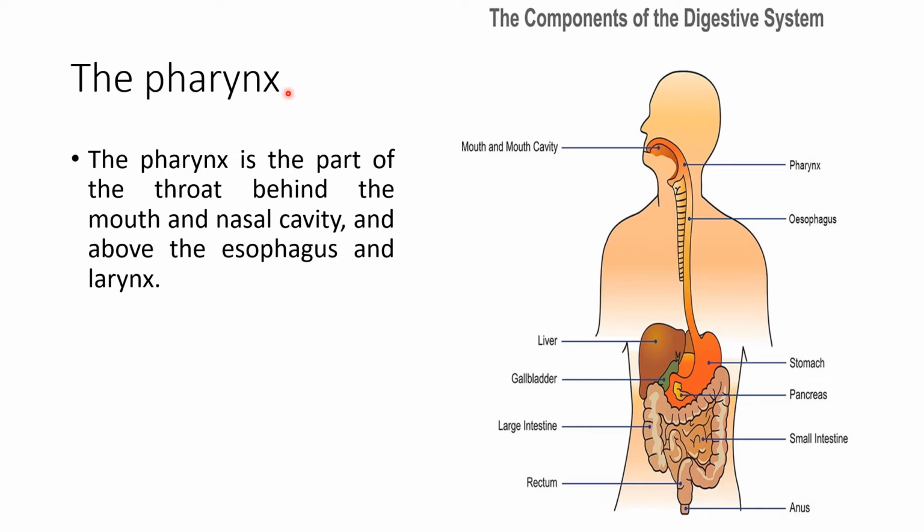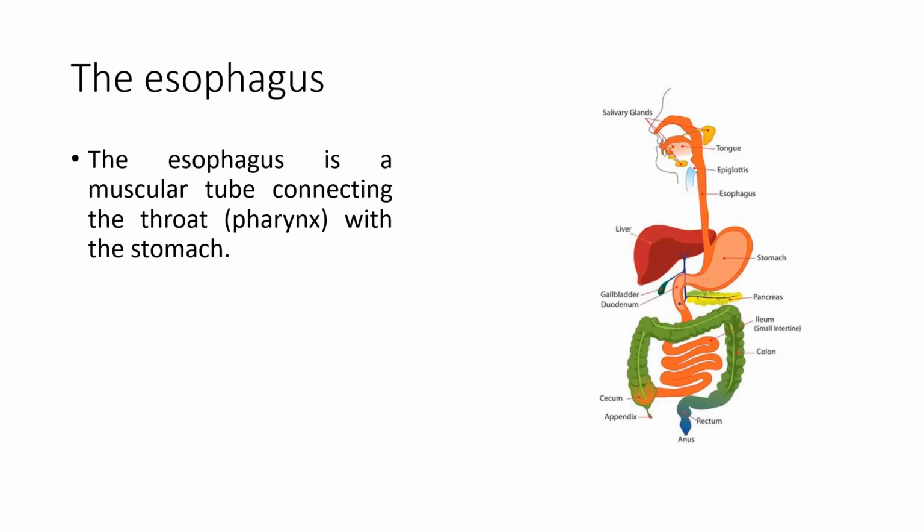The second part is the pharynx. The pharynx is the part of the throat behind the mouth and nasal cavity and above the esophagus and larynx. This is the mouth, this is the nasal cavity and this is the pharynx. It is behind the oral cavity and nasal cavity and above the esophagus and trachea. This is the trachea. So this is the pharynx.